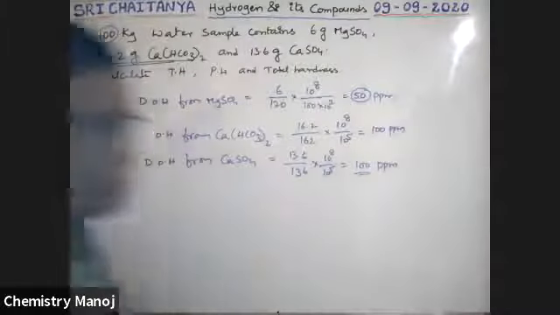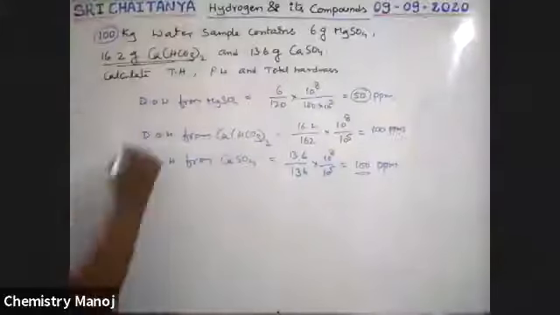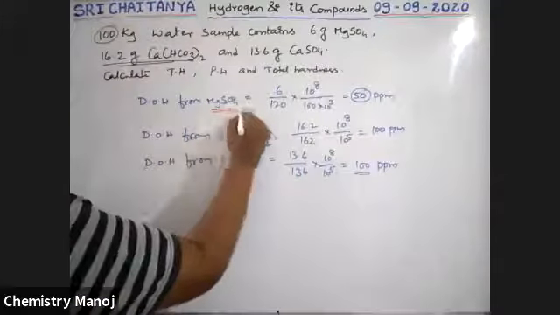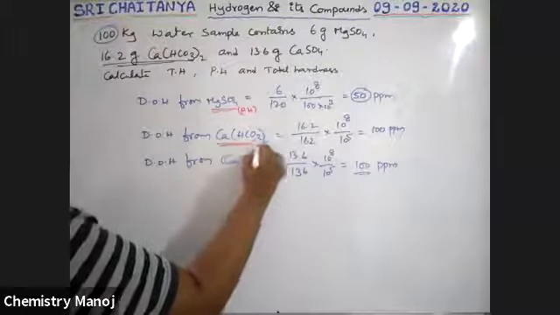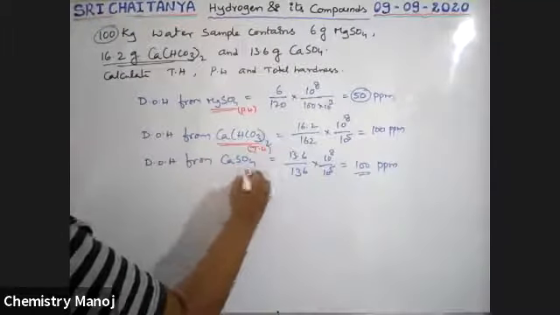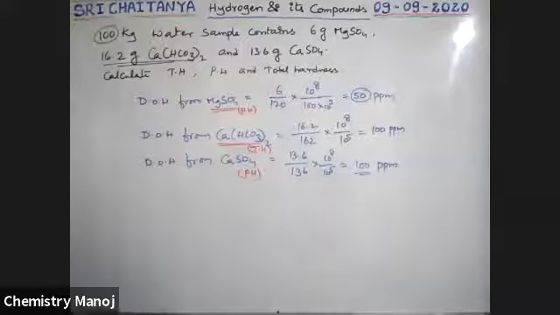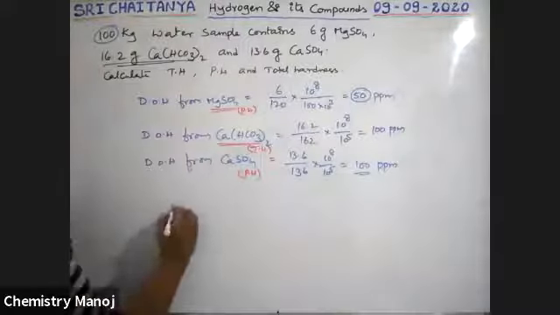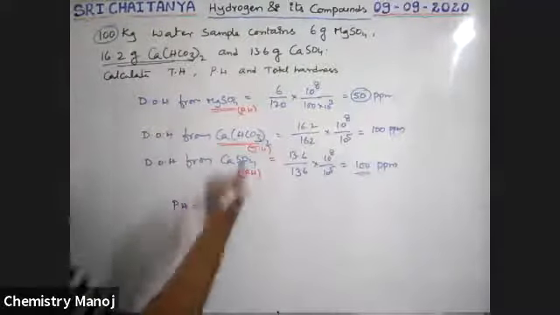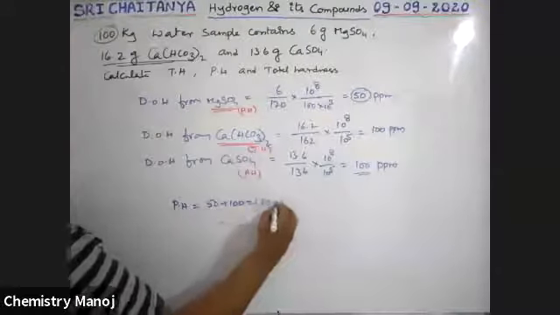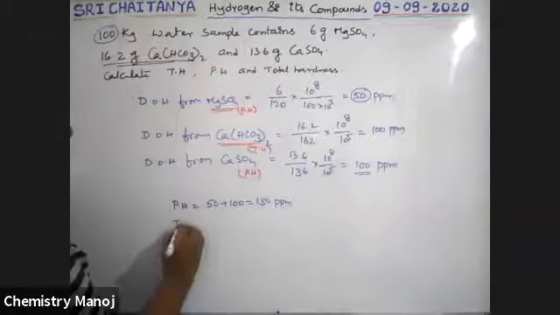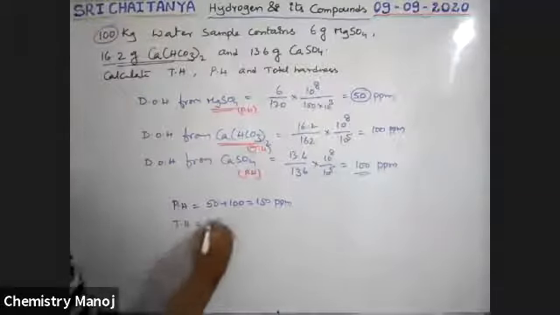Now, here magnesium sulfate is a permanent hardness, bicarbonate is temporary hardness, and calcium sulfate is a permanent hardness. Total permanent hardness is equal to 50 plus 100, which is equal to 150 ppm. Temporary hardness is equal to 100 ppm.